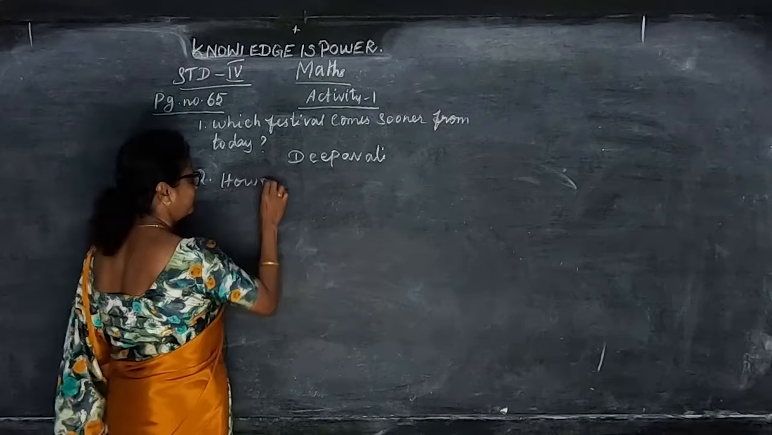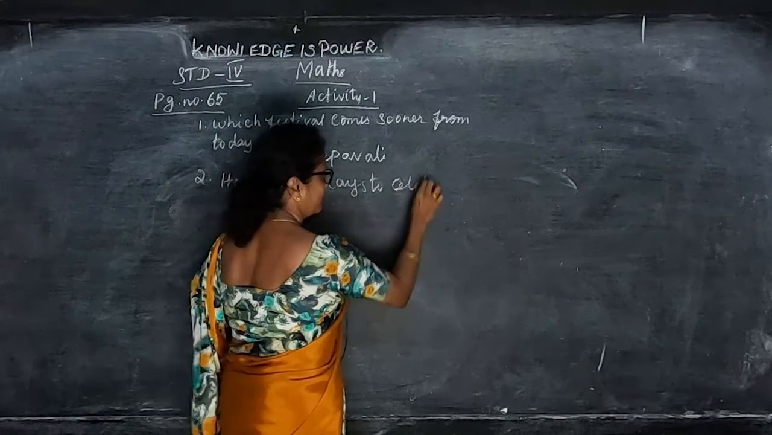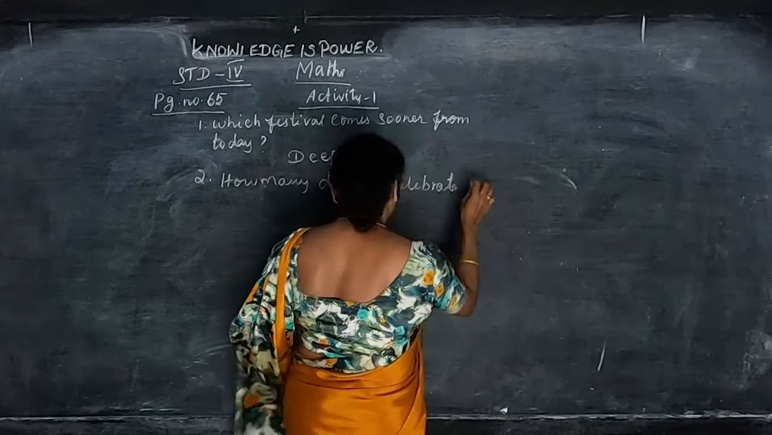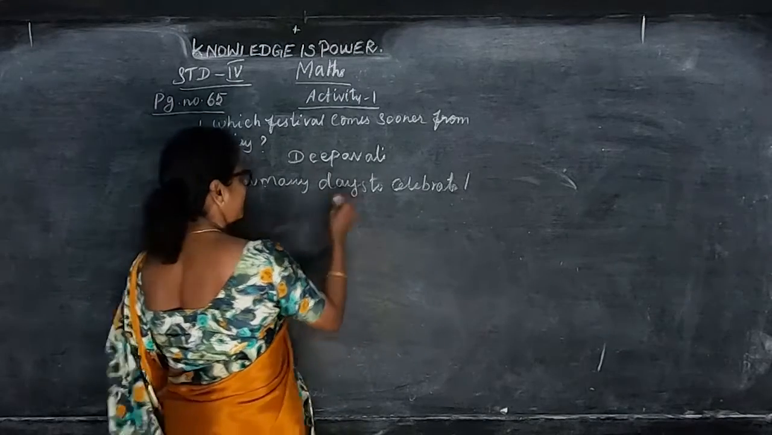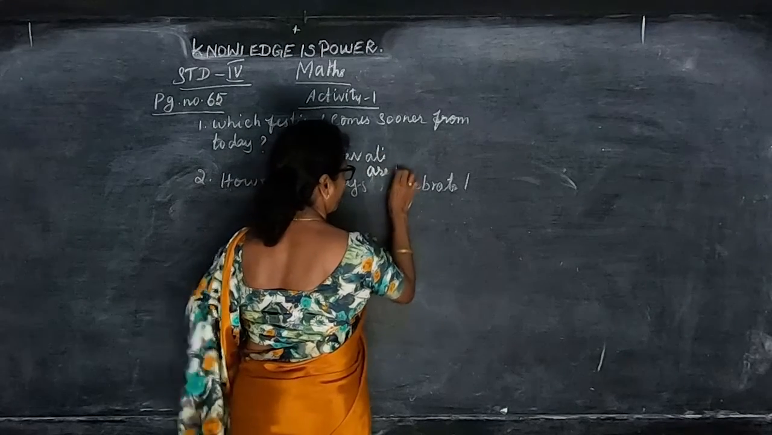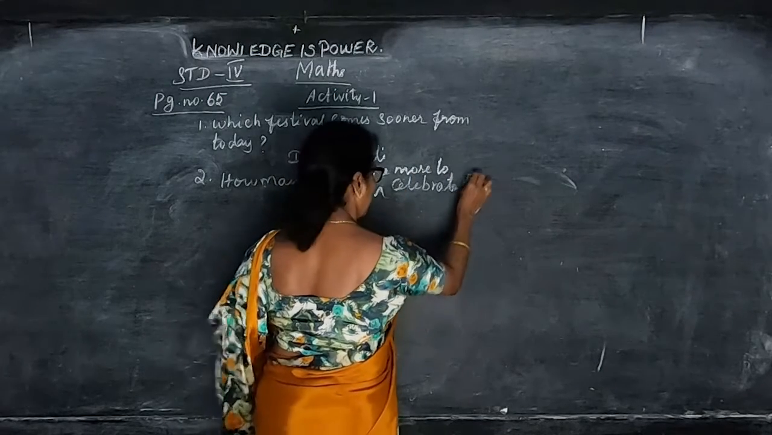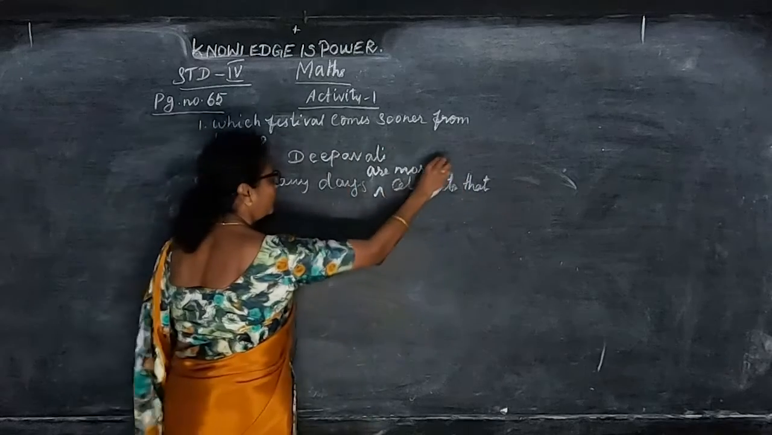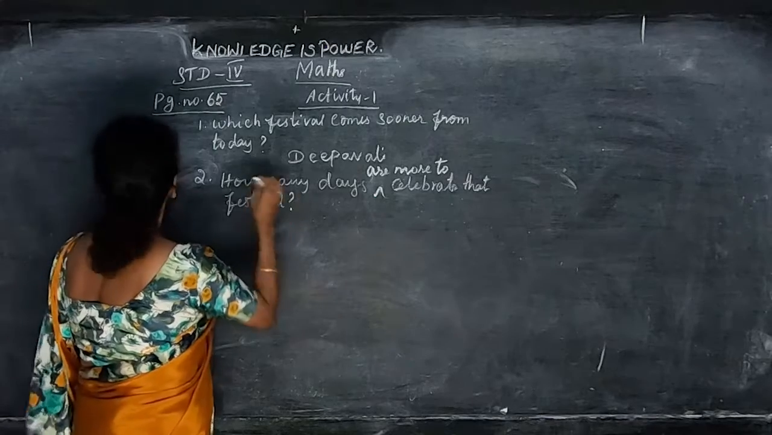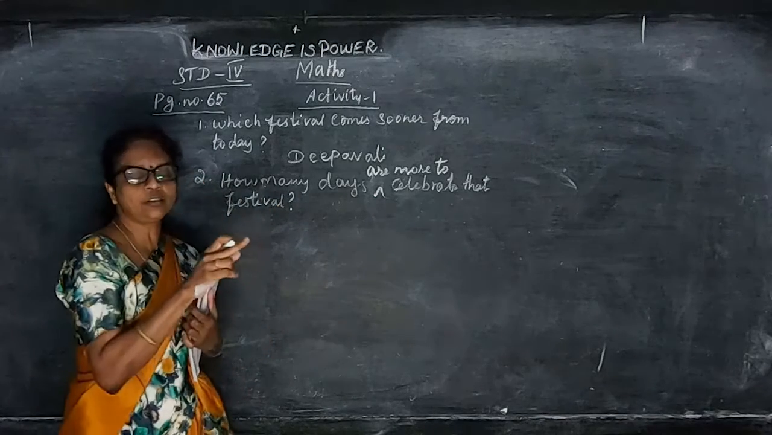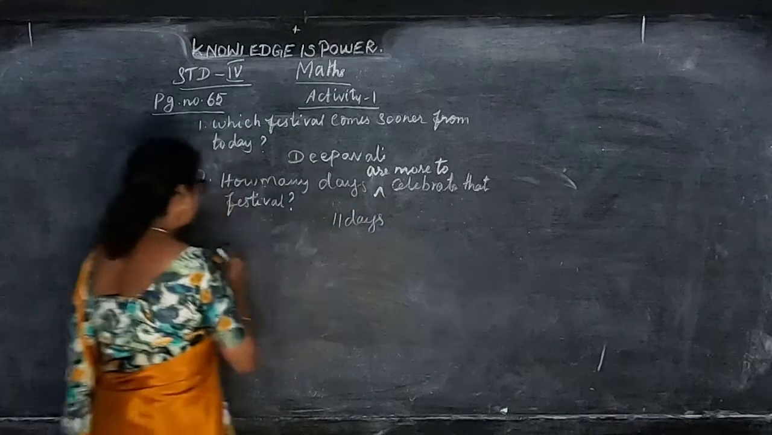Okay, how many days are more from today to celebrate Deepavali? How many days are there? Today's date is 3. So I think 14th is Deepavali. So we have 11 days to go to celebrate Deepavali.